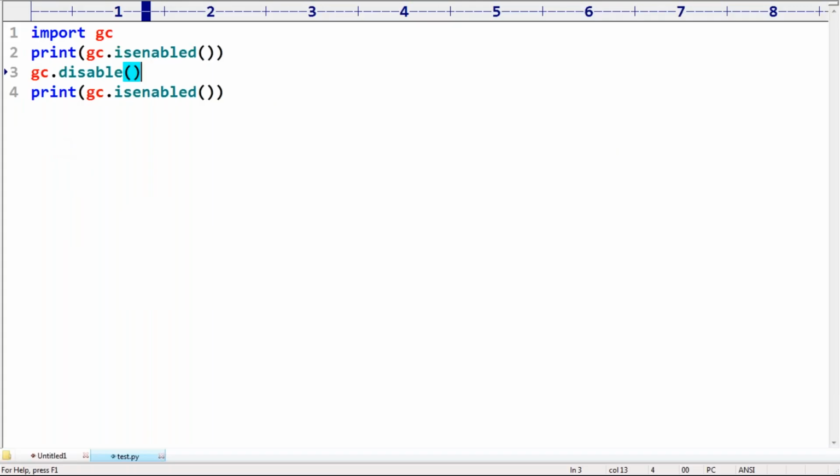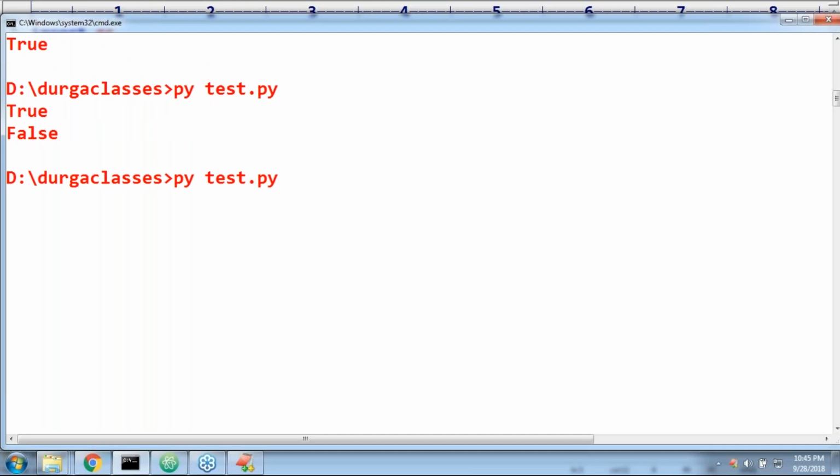False. Then, now I want to enable again: gc dot enable.